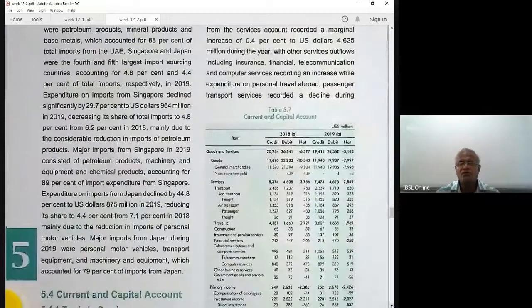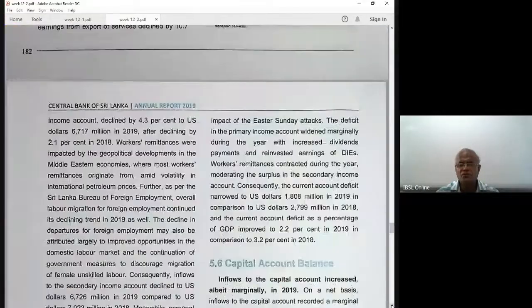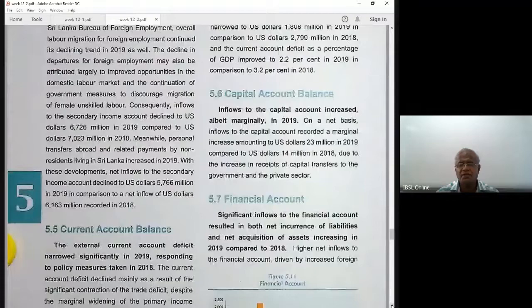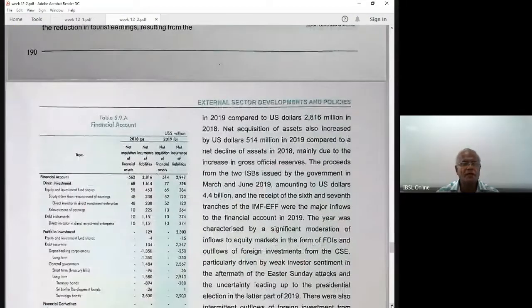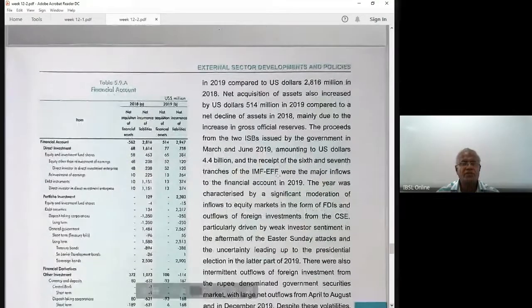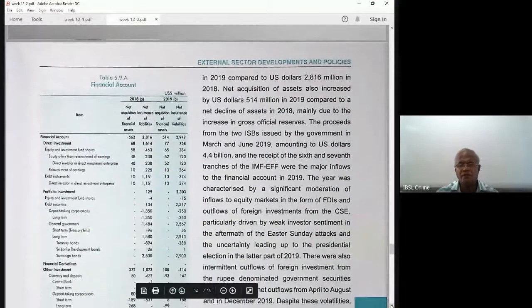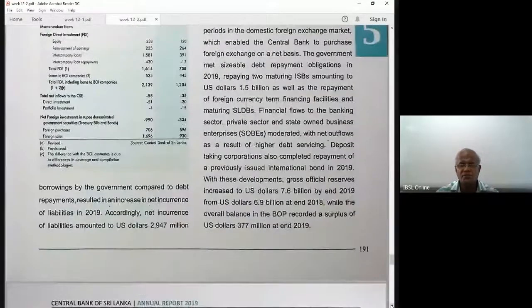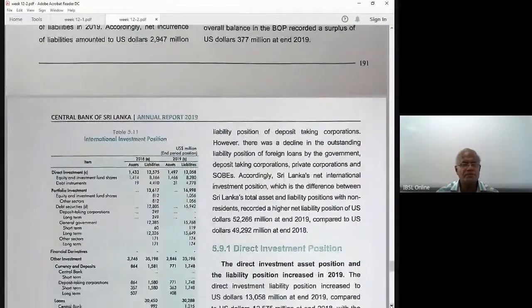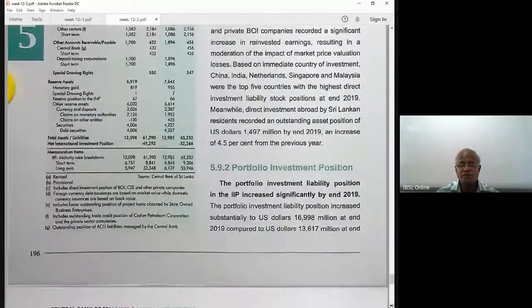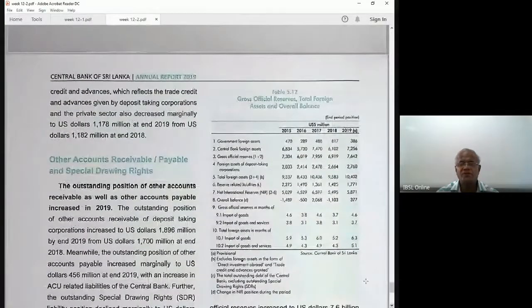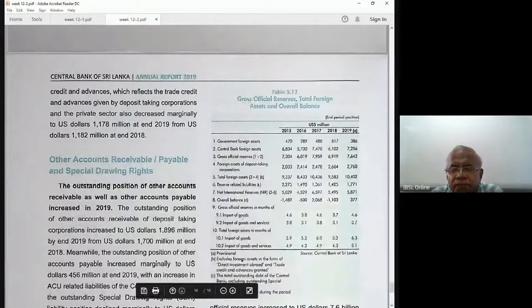Now I want to go to 5.7. Now I want to go to others. Of course, you can understand. Financial account, we have reserves. Financial account, you can see now. Please compare these things. Financial account, derivatives, same thing here. 5.1, 5.7. Reserves. The last table is our reserves. Reserves is a stock variable. Now these are reserves, 5.12.